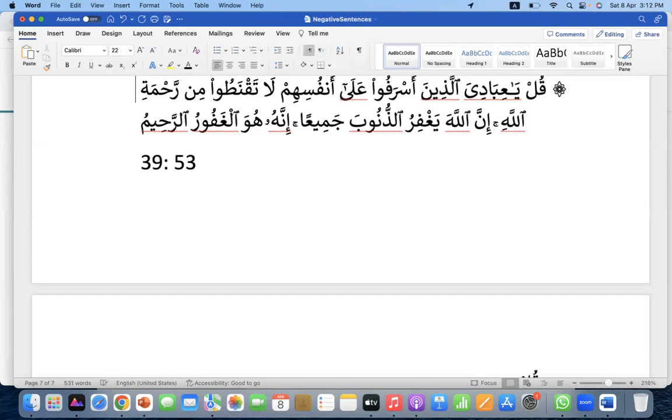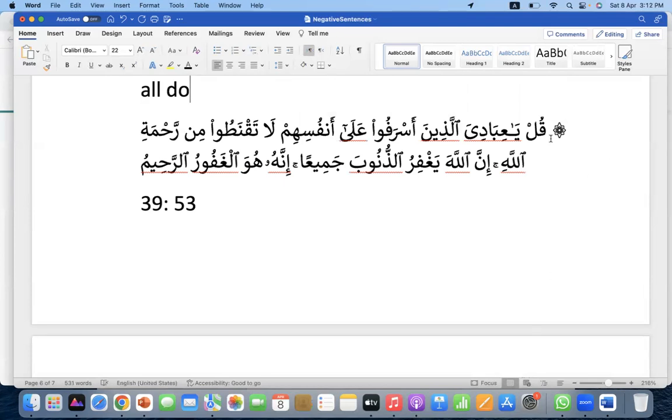Taqulu means you say, qul means say. Okay. Now qul, say, ya ibadi. What is this construction? Can you tell me ya ibadi? Munada, no? This is harfi nida, ya. Harfi nida, munada. Ya, ibadi. What kind of construction is this? Not meaning, what kind of construction? Mudaf ilayh, no? Yes, it's ibad plus ya. Ibad is mudaf, ya is mudaf ilayh. Now, ibad is servants.